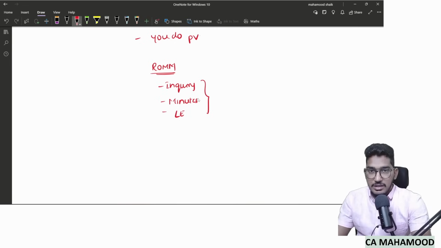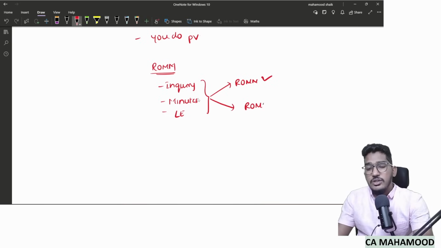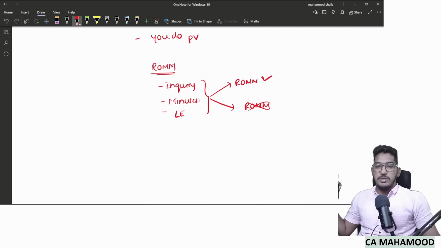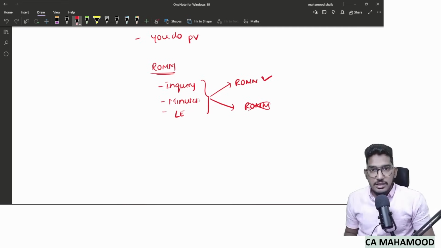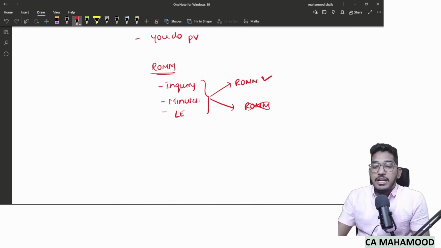So by doing these three things, there could be two outcomes possible. The auditor might find out risk of material misstatement. Yes, there is some risk of hiding some litigations and claims in the financial statements. Another outcome could be the auditor did not find out any risk of material misstatement. He inquired with the management, he read the minutes, he verified the legal expenses, he did not find anything suspicious. See, if he did not find out any risk of material misstatement, you can stop with these three procedures.